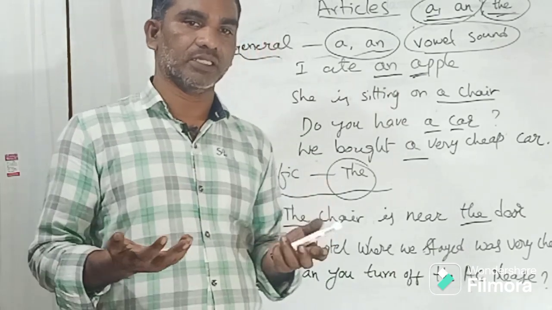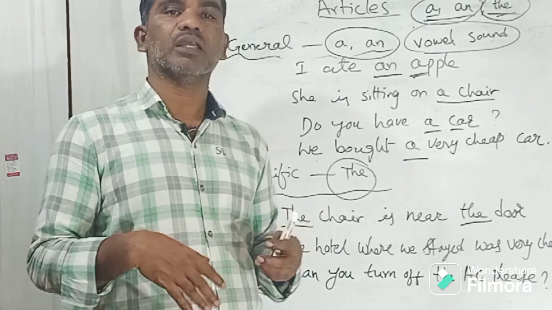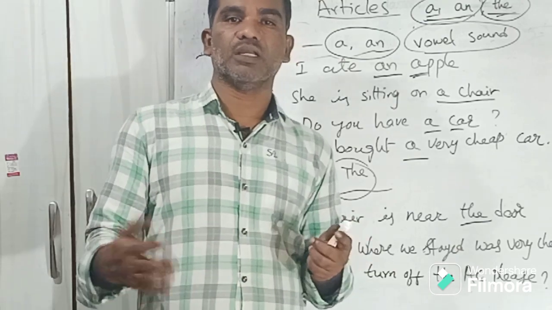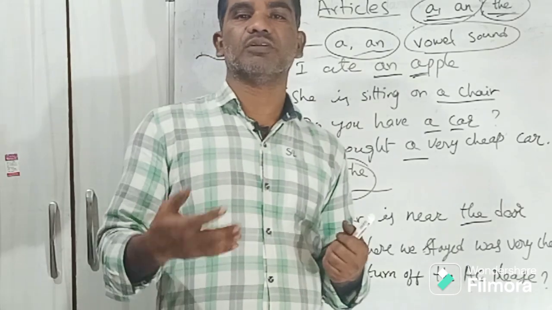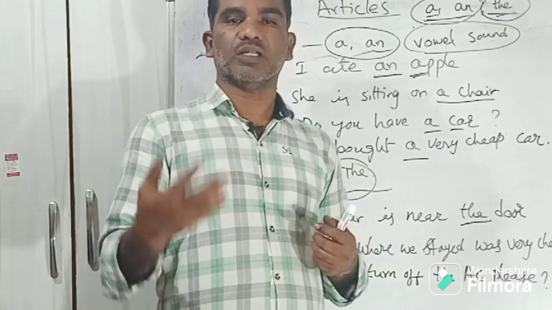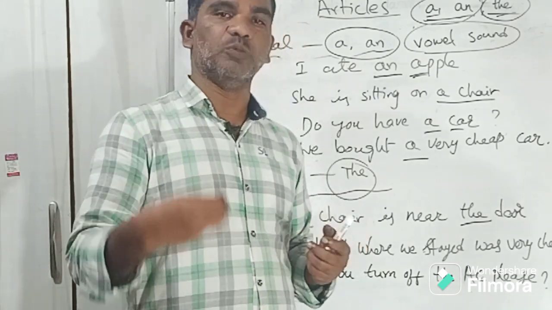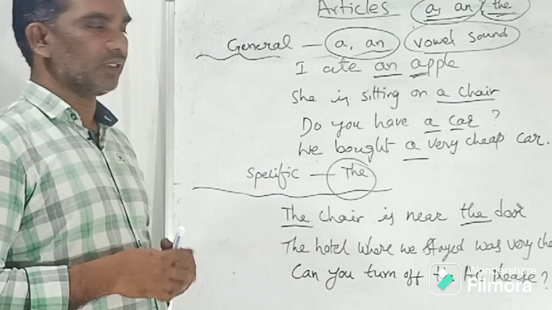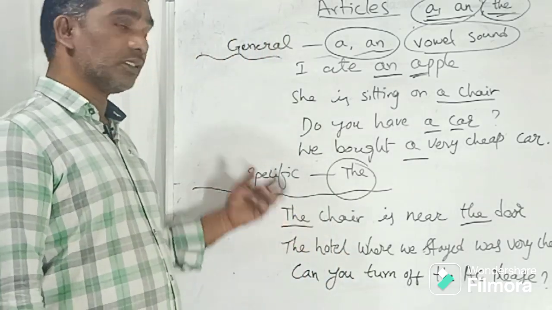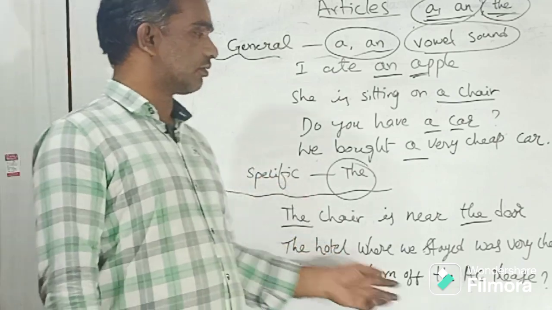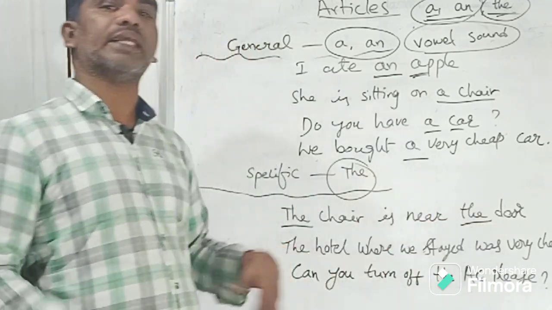Give me the money, give me the book. That means when I ask you to give me the book, I know which book I am talking about, right? A specific book, a specific amount, a specific chair at the door, or something I am mentioning a second time.